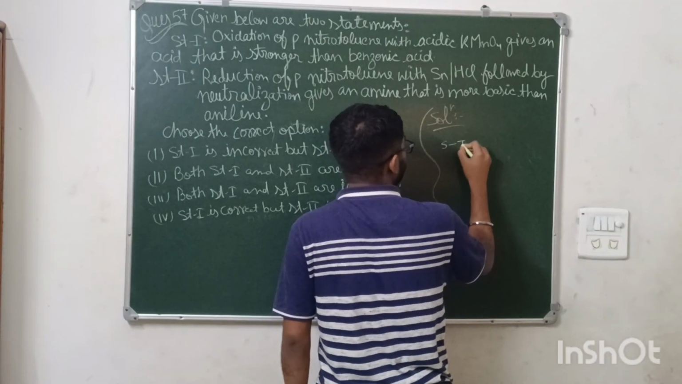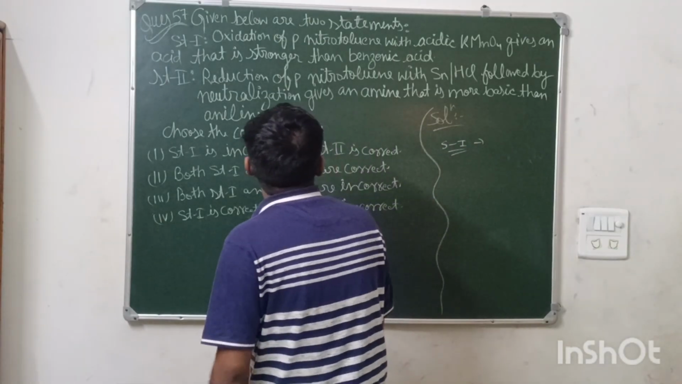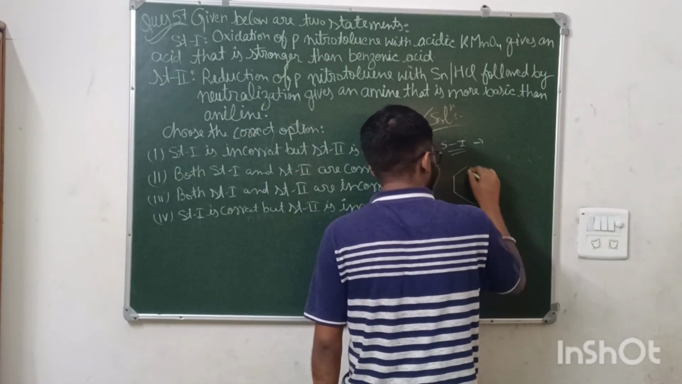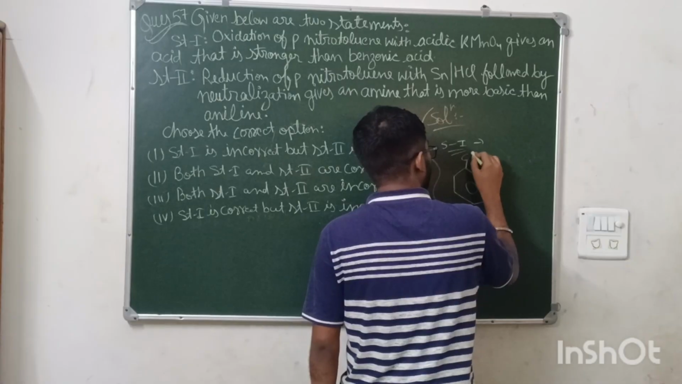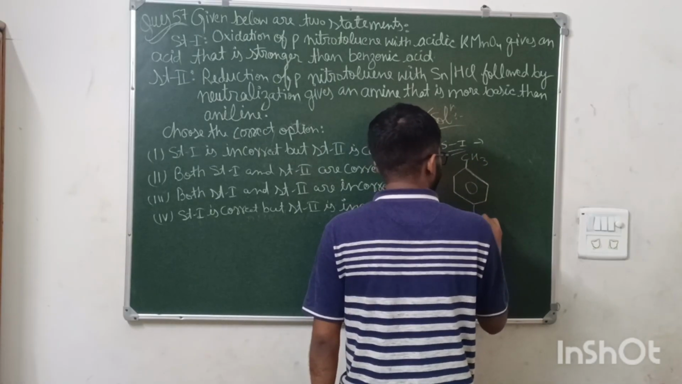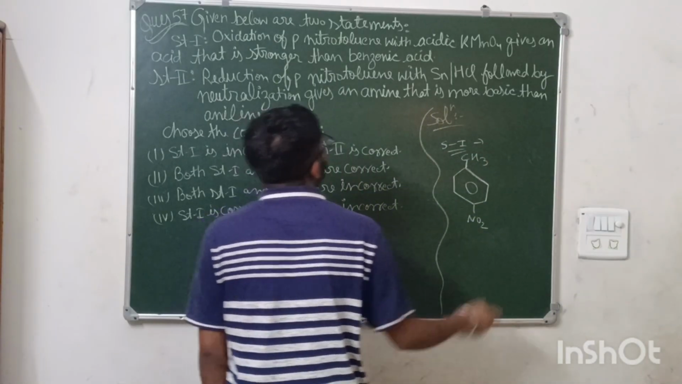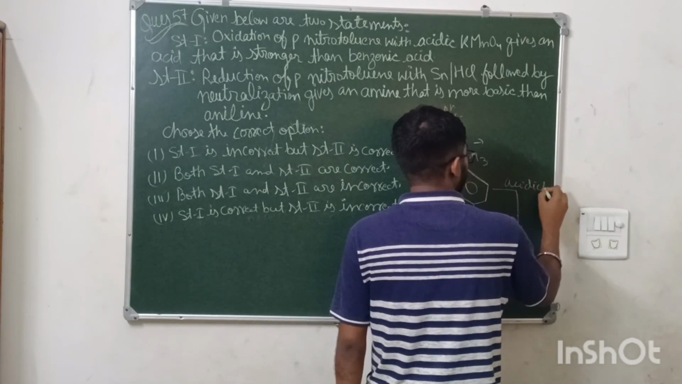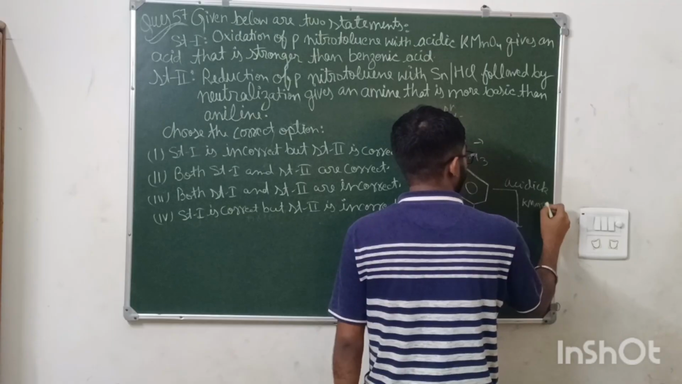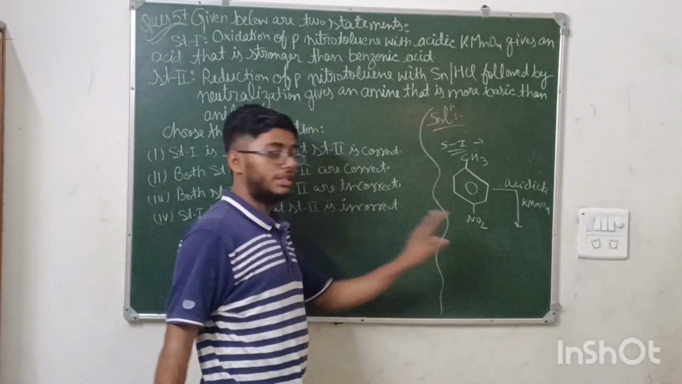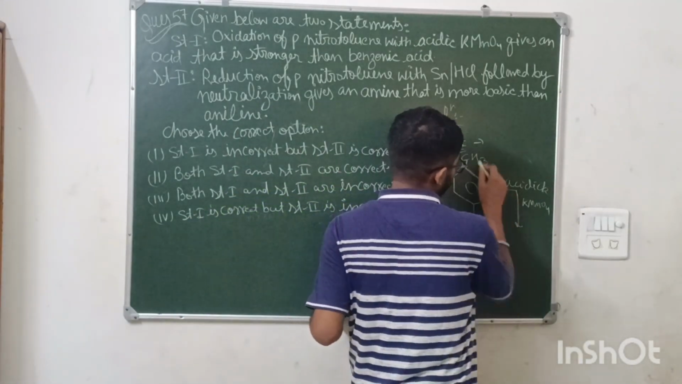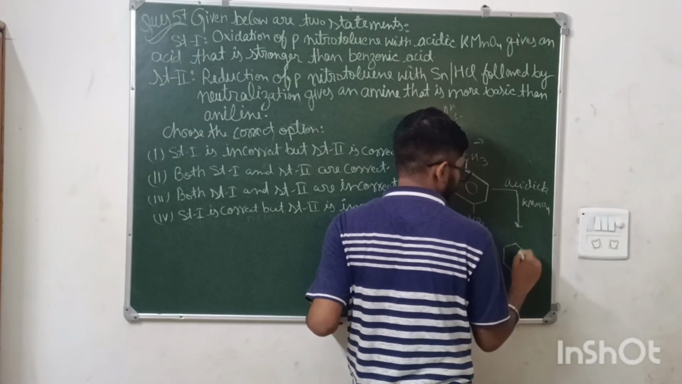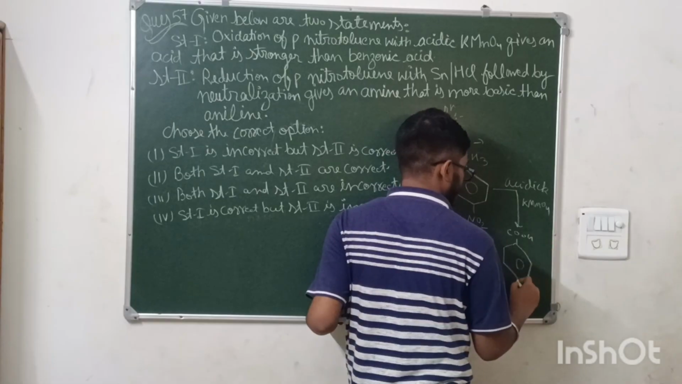Statement number one is talking about the reaction of para-nitrotoluene. This is the structure of para-nitrotoluene, and its reaction with acidic KMnO4. The methyl group will be oxidized to the carboxylic group, so the product has COOH and NO2.